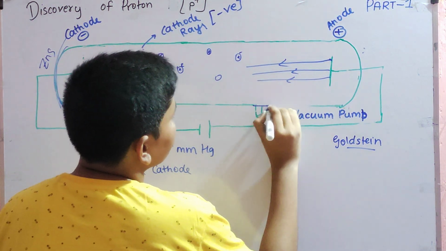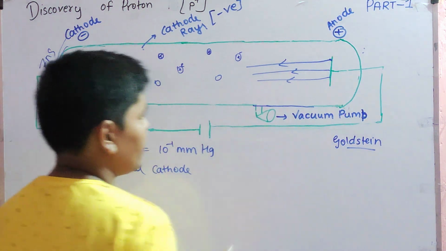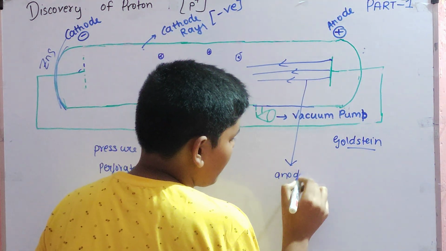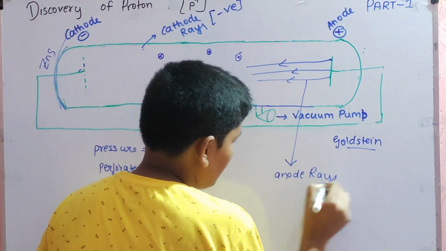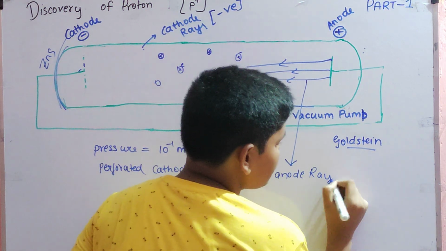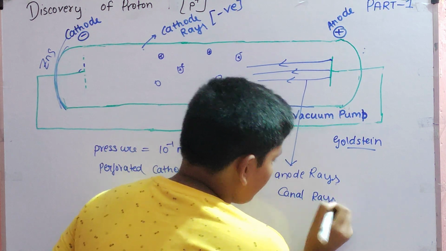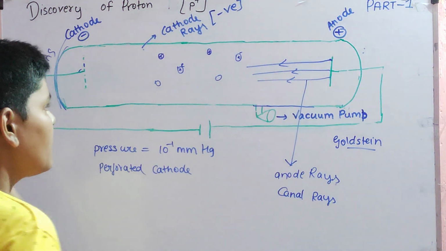He observed some rays coming from cathode and going towards anode. He called these rays anode rays, and he also named them canal rays, because they were moving like a canal.